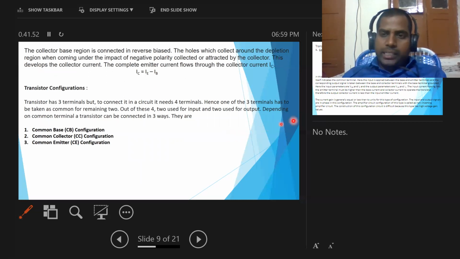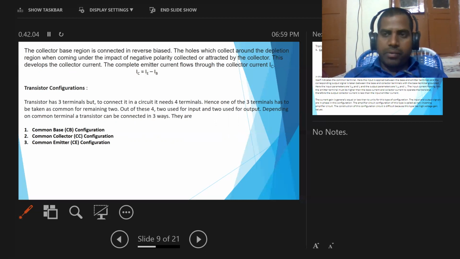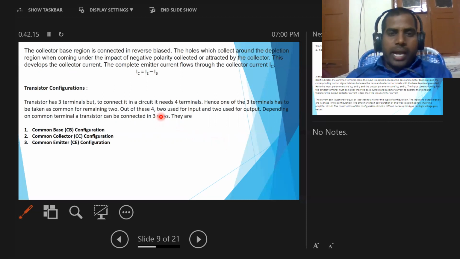If we want to connect a transistor in any circuit, it needs four terminals. Hence, out of three terminals, one is taken as common for the remaining two terminals. By using one common terminal, we get four terminals, of which two are used for input and two for output.